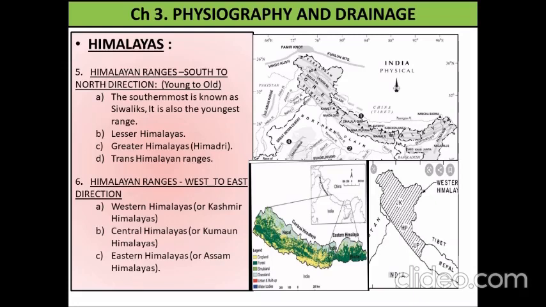Now let's study the Himalaya ranges from west to east direction. From the west, the Western Himalayas, or another name, they are also known as the Kashmir Himalayas. You can see in picture number 3 it is very much clear. Then second is the Central Himalayas. In picture number 2 it is very much clear. Third, the Eastern Himalayas. So this classification helps us to understand the Himalaya ranges very easily.